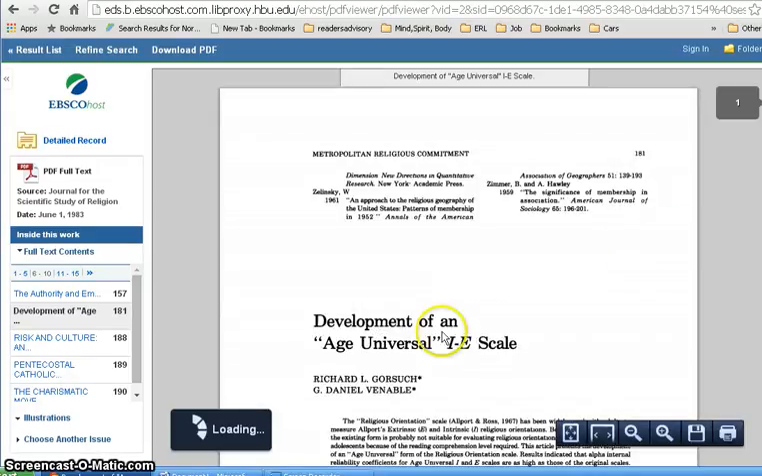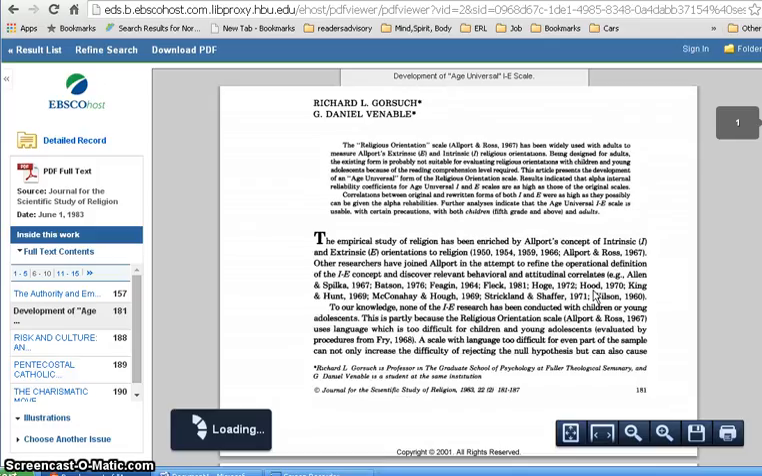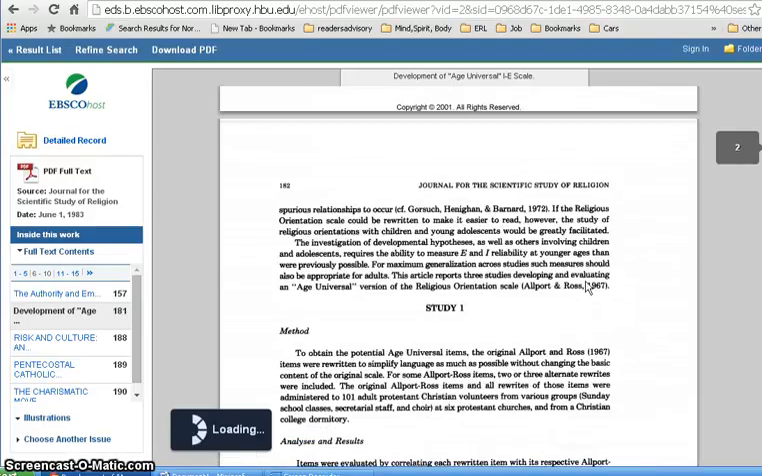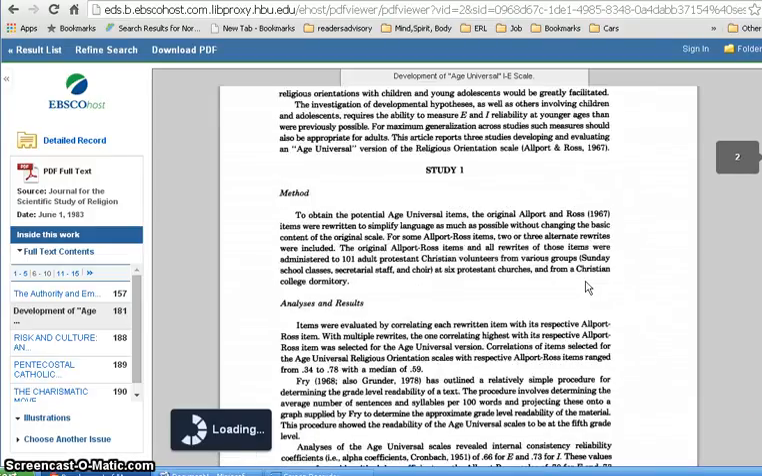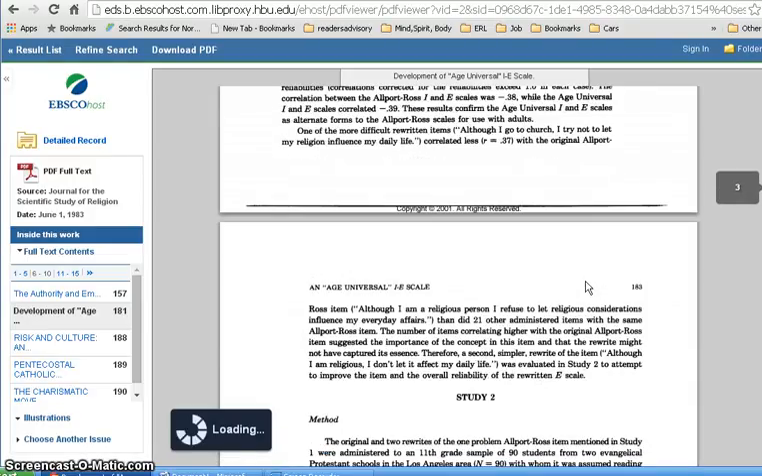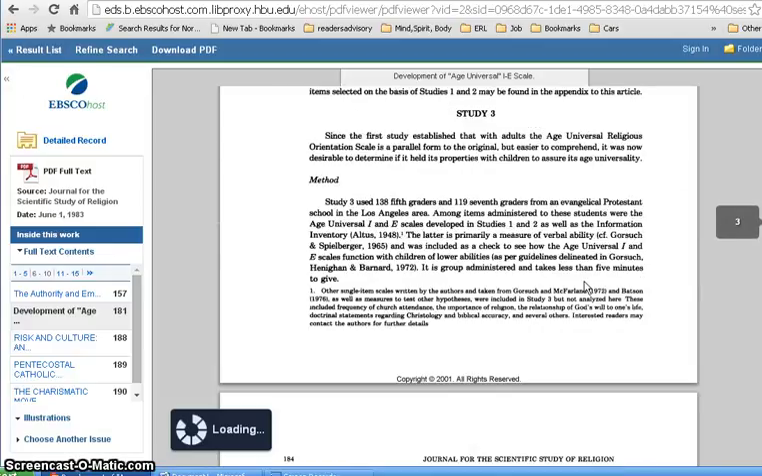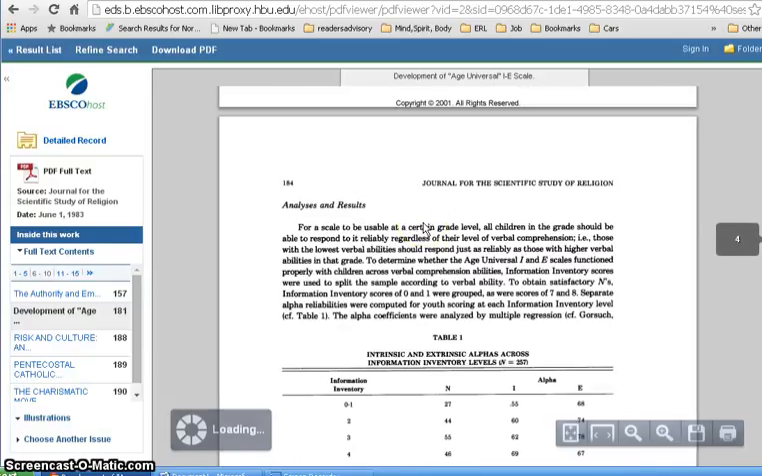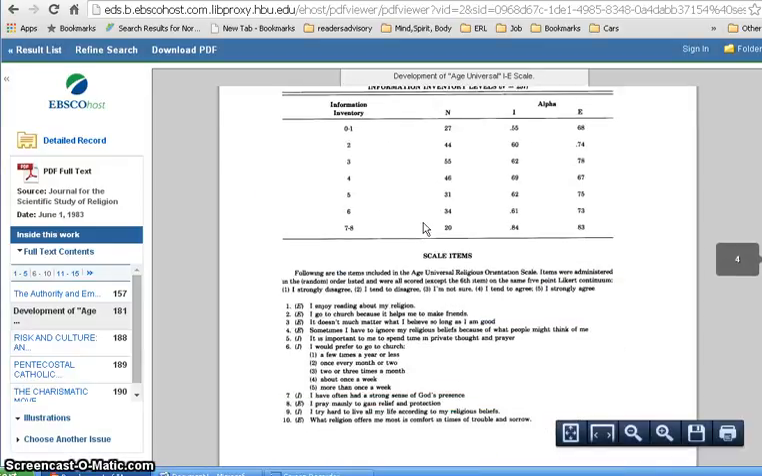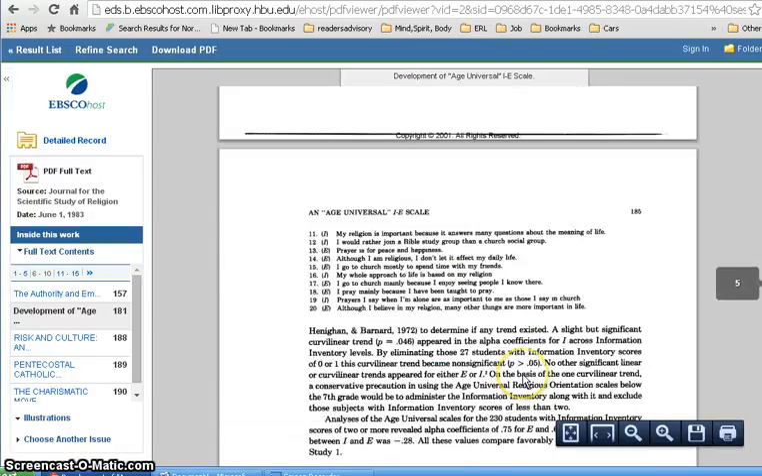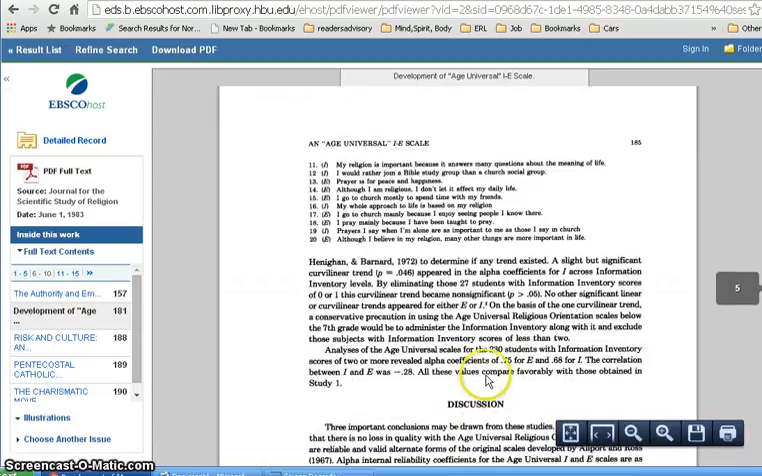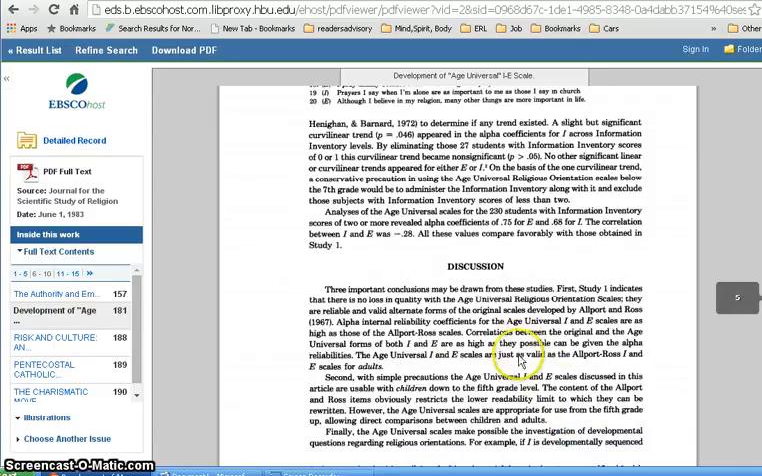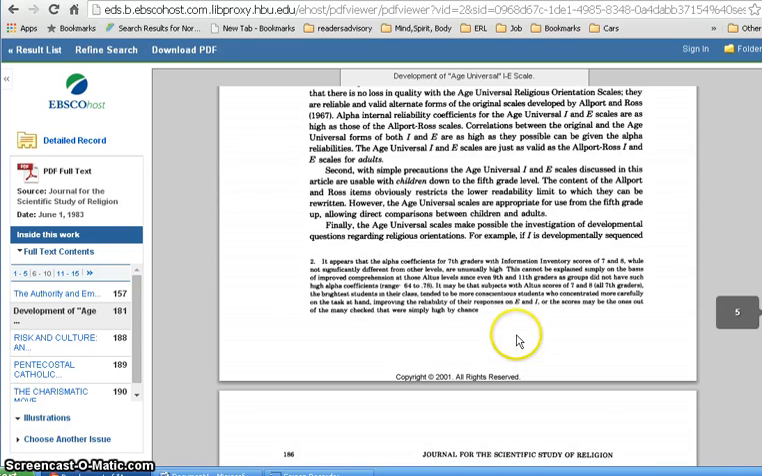And here's the article. I don't know if it's going to have the full text or not, the full copy of the instrument. There's several studies that are listed. Here's your methodology, analysis, results. Here's the scale items, and here's the questions for that scale right here. And you'd have to read that and see if it has enough information that you need for whatever assignment you have. Let's see.